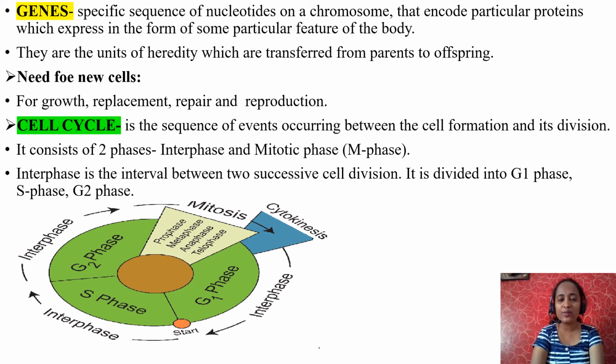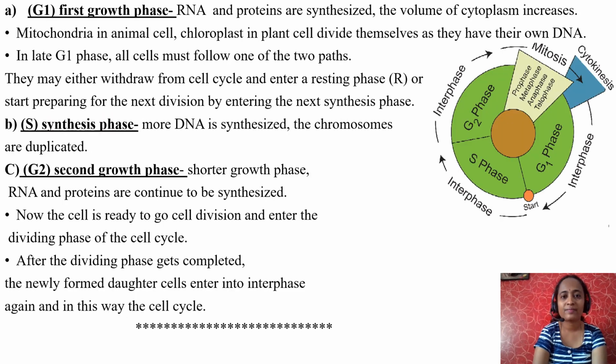Interphase is the interval or a gap between two successive cell divisions. It is divided into G1 phase, S phase and G2 phase. See, in this picture the whole green color indicates interphase, and the mitosis phase indicates M phase. Interphase is again divided into three phases, that is G1 phase, S phase and G2 phase. What is G1 phase? See the picture.